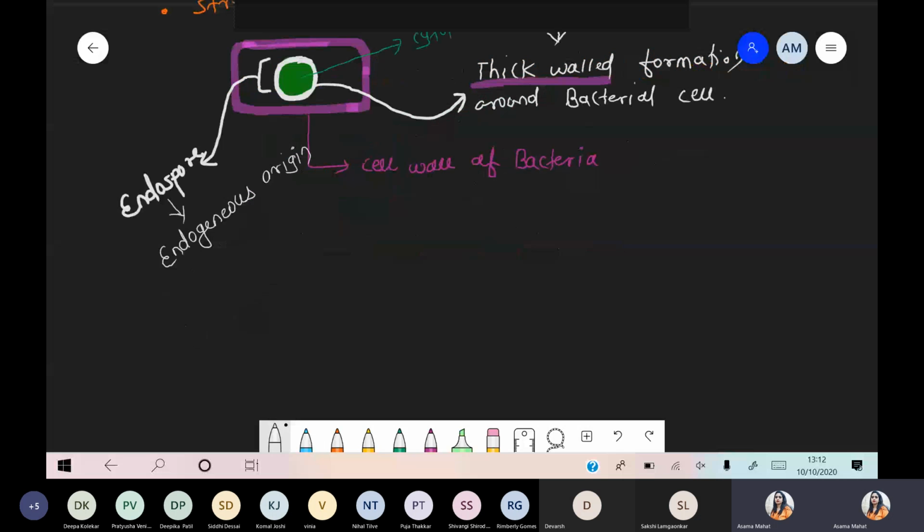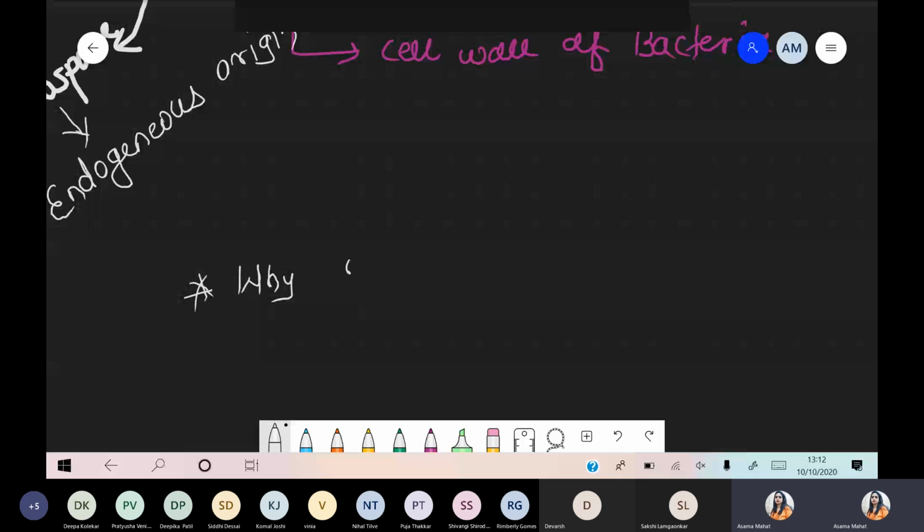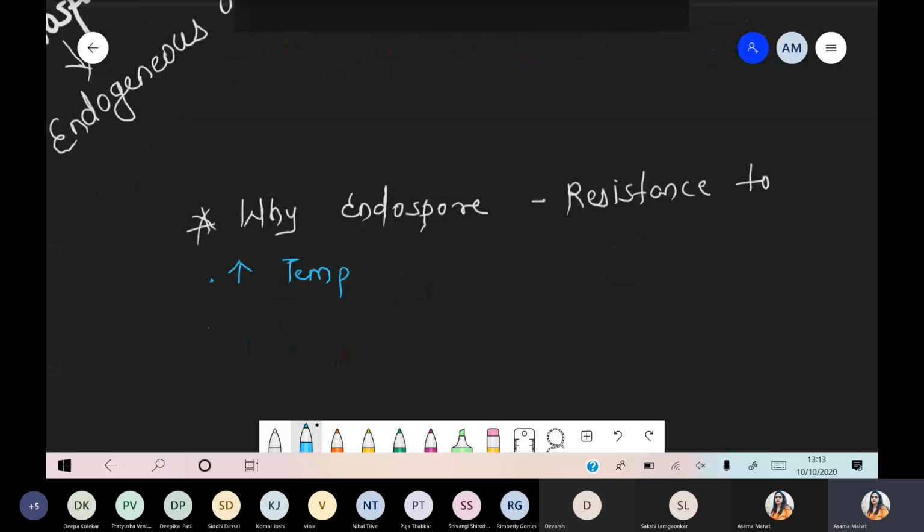The next point is, why endospores show resistance. These are resistant to, we are listing all the points. Number one, high temperature as well as low temperature.